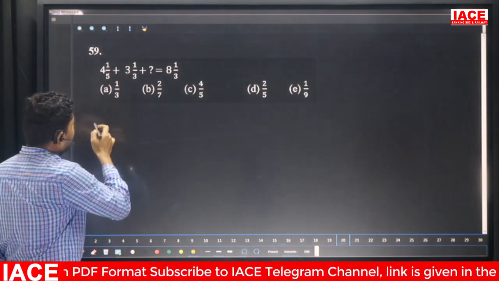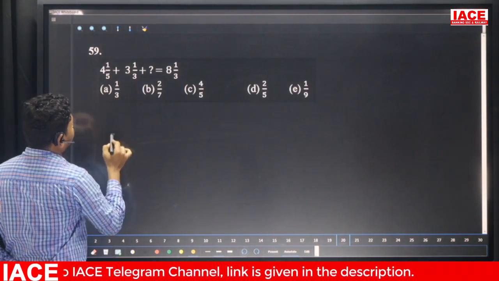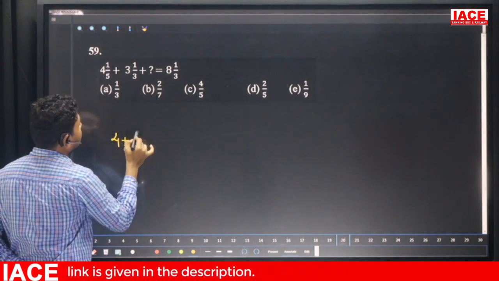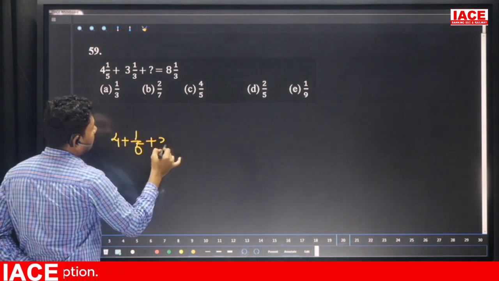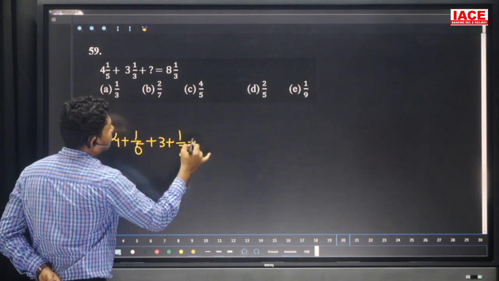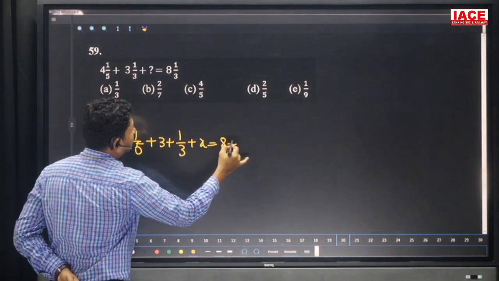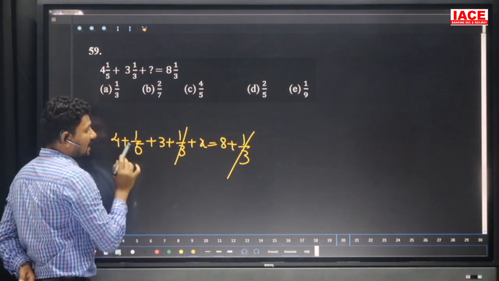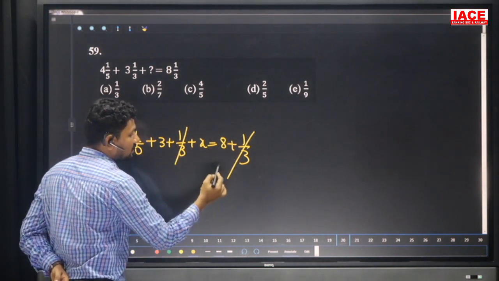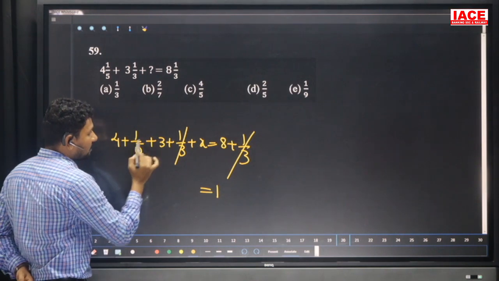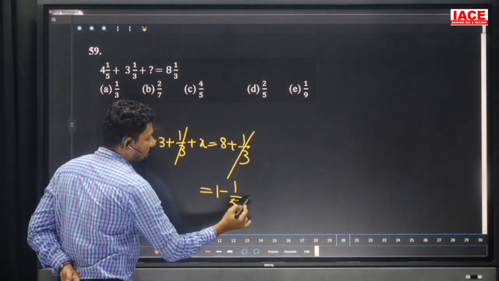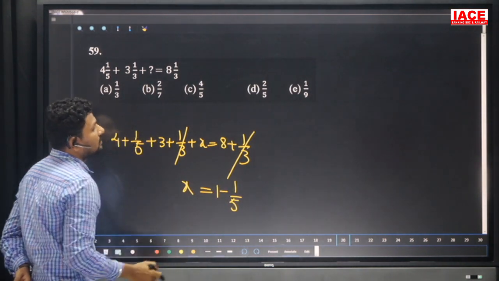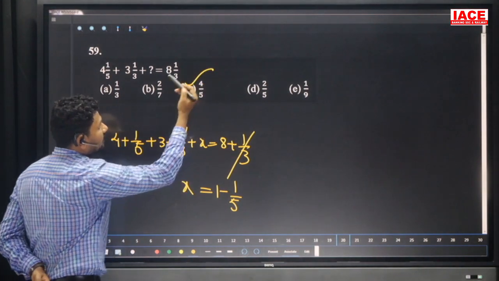Here, next one: 4 1/5 plus 3 1/5. We can write 4 plus 1/5 plus 3 plus 1/3 plus x, which is equal to 8 plus 1/3. Here 1/3 and 1/3 cancel. 4 plus 3 value is 7. 7 removed from the 8 is equal to 1, and plus 1/5 comes to 1 minus 1/5 equal to x. 1 minus 1/5 is equal to 4/5. Our option is C.